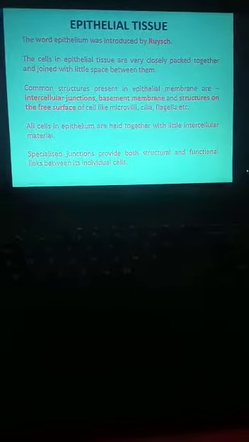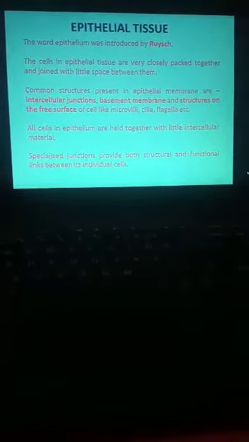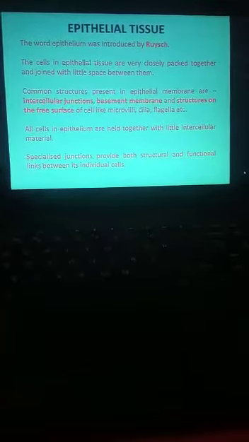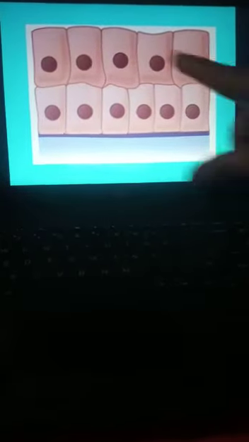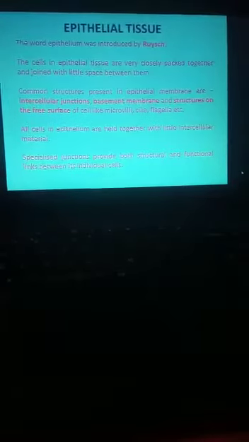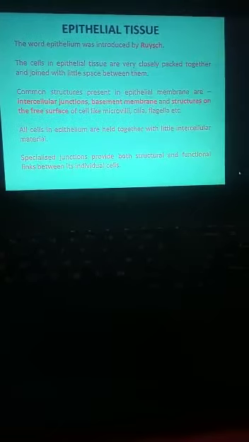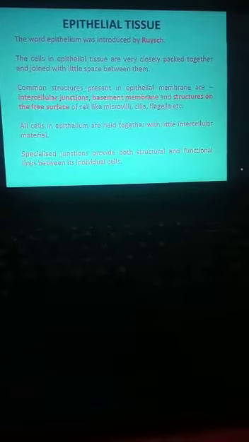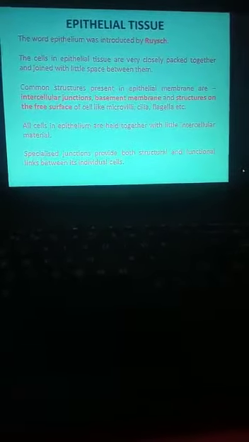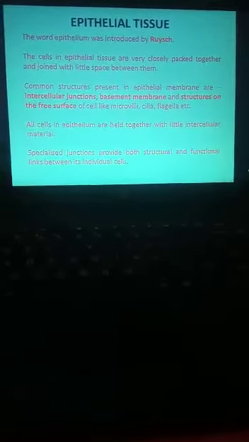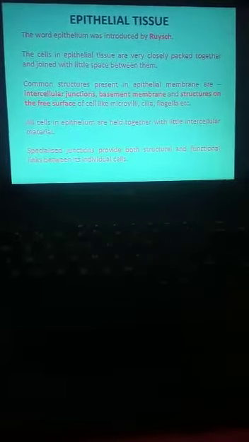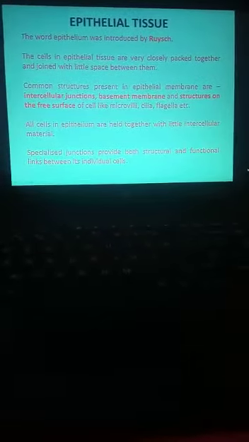Okay, so these epithelial tissues are closely packed. See this diagram. It is closely packed and held together, joined with little space between them, which we already studied. They are held together by intercellular substances. Intercellular substances, I already told you, are protein substances.